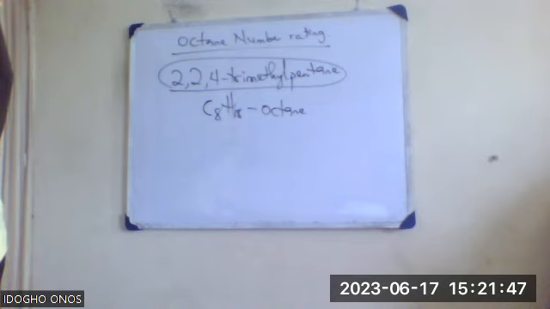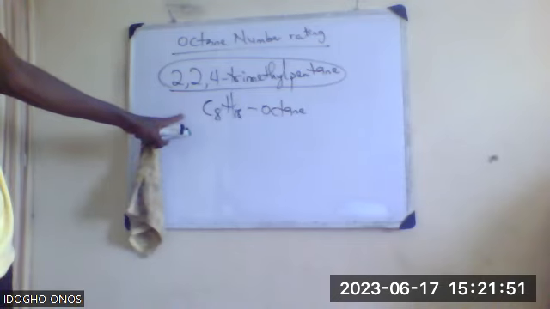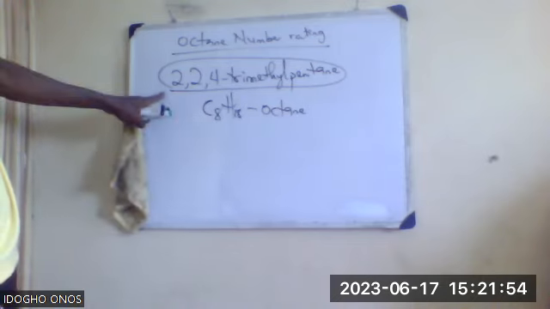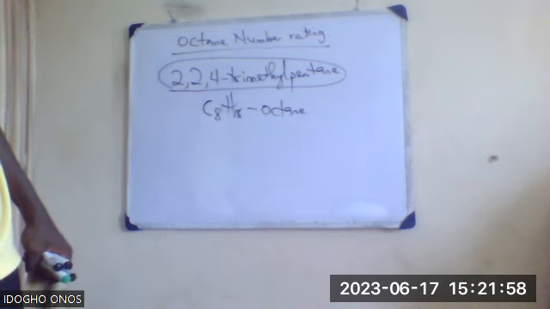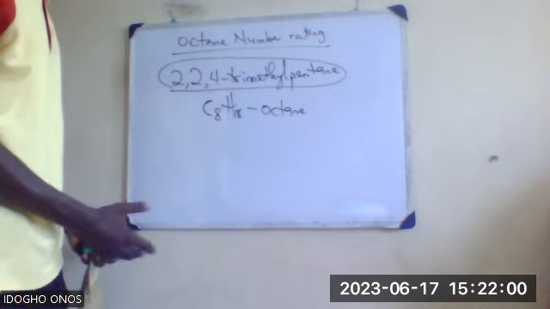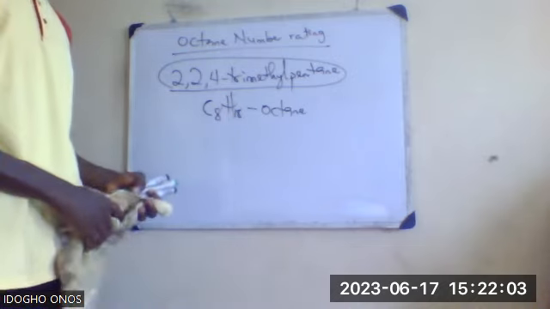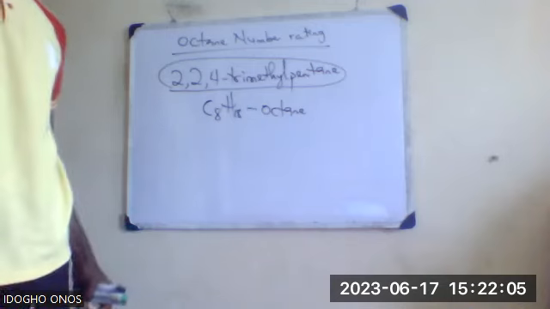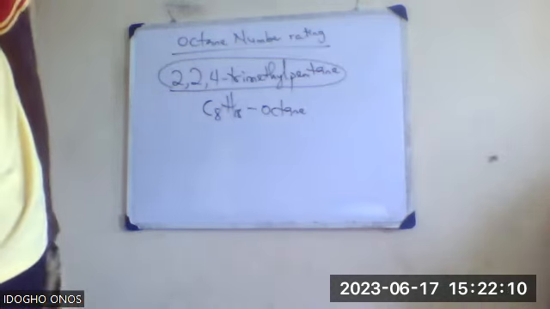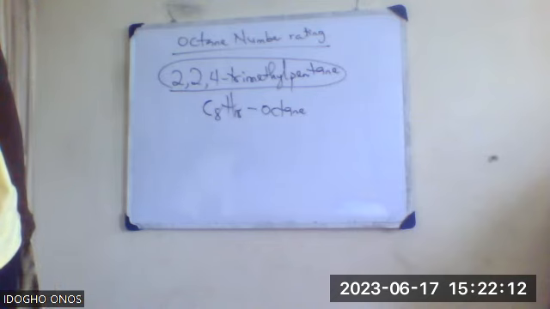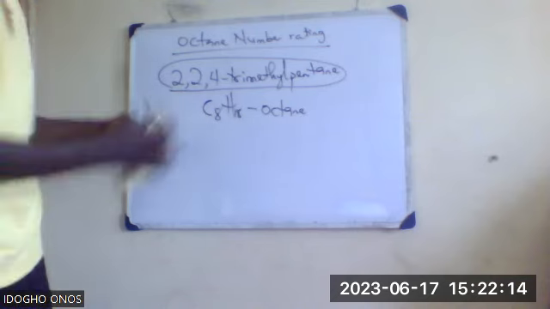A petrol with a lesser value of 2,2,4-trimethylpentane will give a low quality petrol, and such petrol can result in knocking of engines. That's why sometimes some people buy fuel for their vehicles and you see the car starts jerking. Probably it's a result of bad fuel, which cannot be ruled out because of the low octane rating of the petrol. So let me round off this aspect with a set of questions.